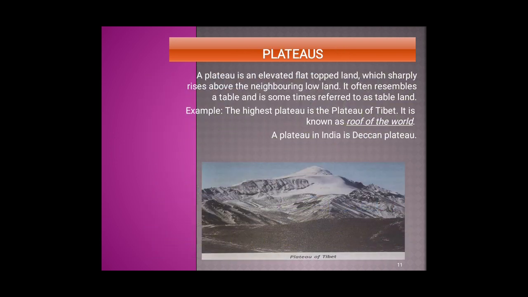The next major landform of the earth is plateau. What is a plateau? A plateau is an elevated flat-topped land which sharply rises above the neighboring lowland. It often resembles a table and is sometimes referred to as tableland. An example of a plateau is the Plateau of Tibet, which is the highest plateau in the world, and it is known as the roof of the world.